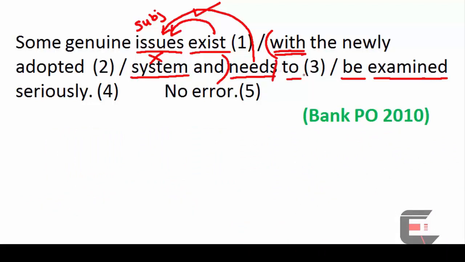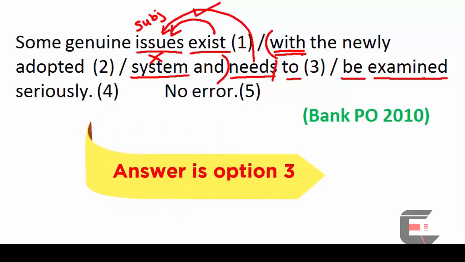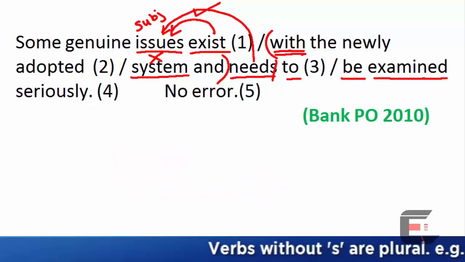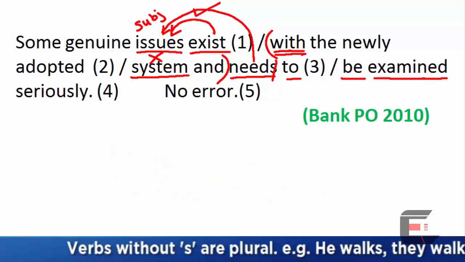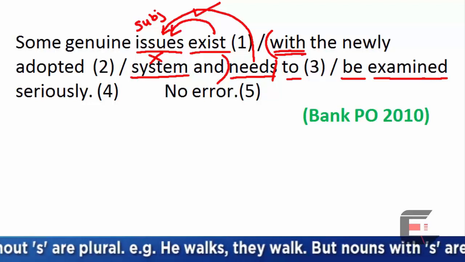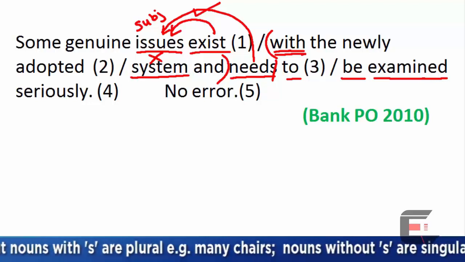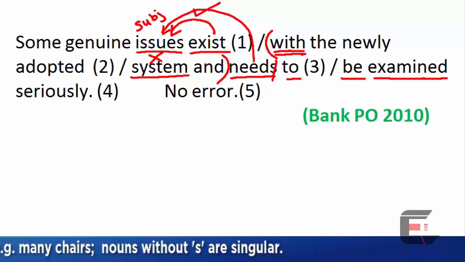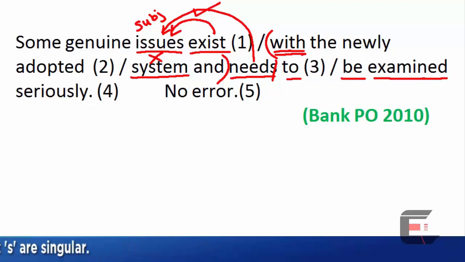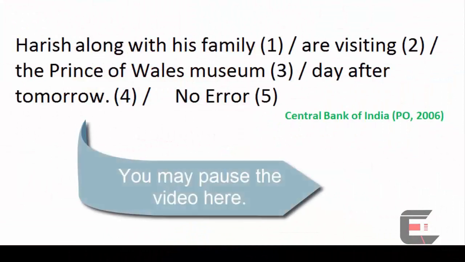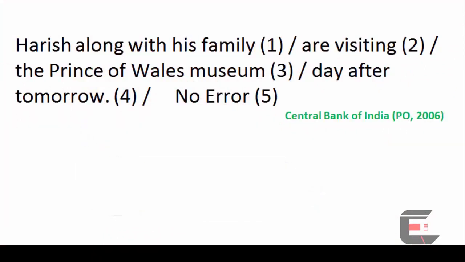Need to be examined. For beginners, you should remember that verbs without S are plurals and verbs with S are singular. Similarly, nouns with S are plurals and nouns without S are singular. Example for noun, chair, singular. Chairs, plural. You may pause the video for a while and try it yourself.